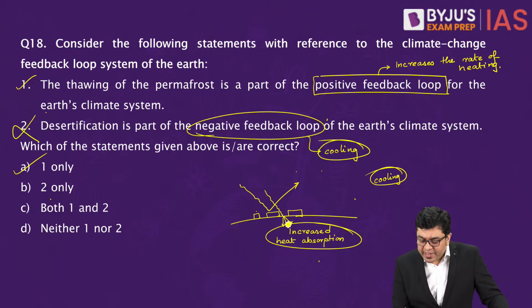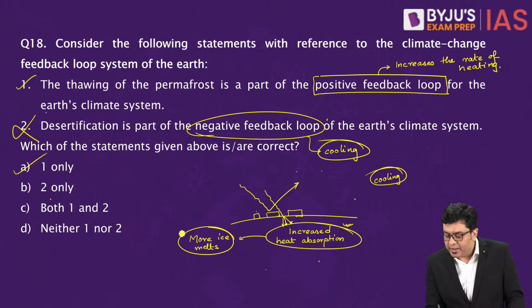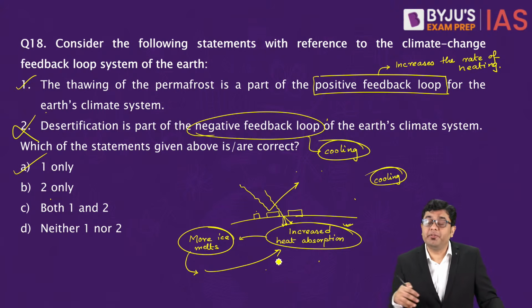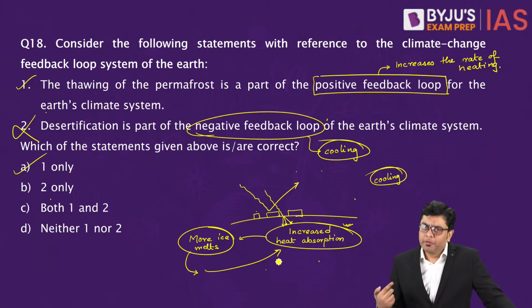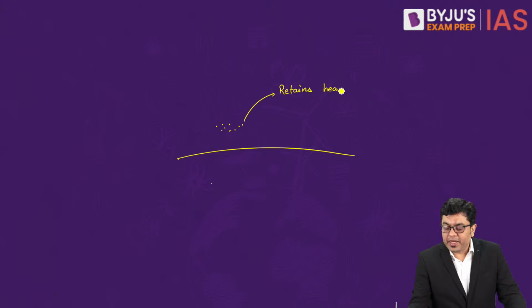How? Because if there is increased heat absorption, means what? More ice will melt. So more ice melts, and when you have more ice which will melt, will mean what? Greater heat absorption, because more area will be exposed. So that is where it is a feedback loop. Similar is the case with water vapor as well. If you have the ground surface, if you have water vapor which is present, now water vapor retains heat, and when it retains heat means what?